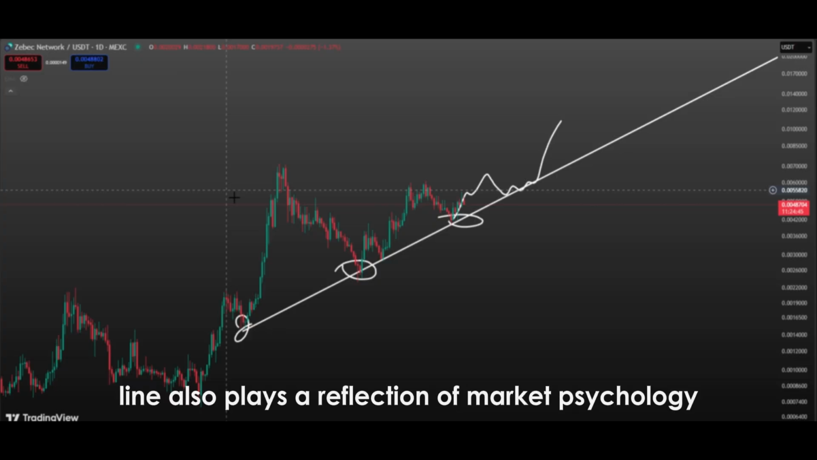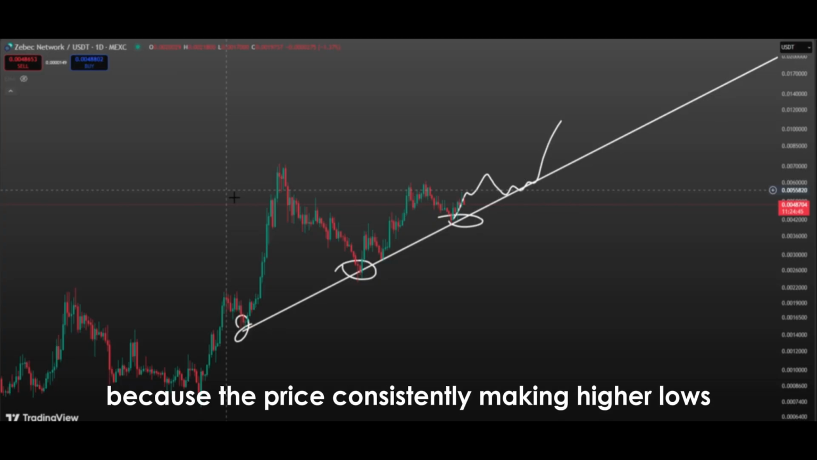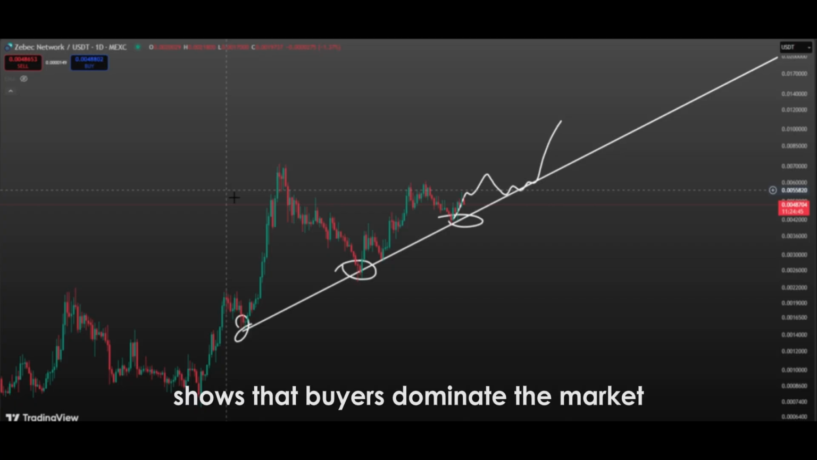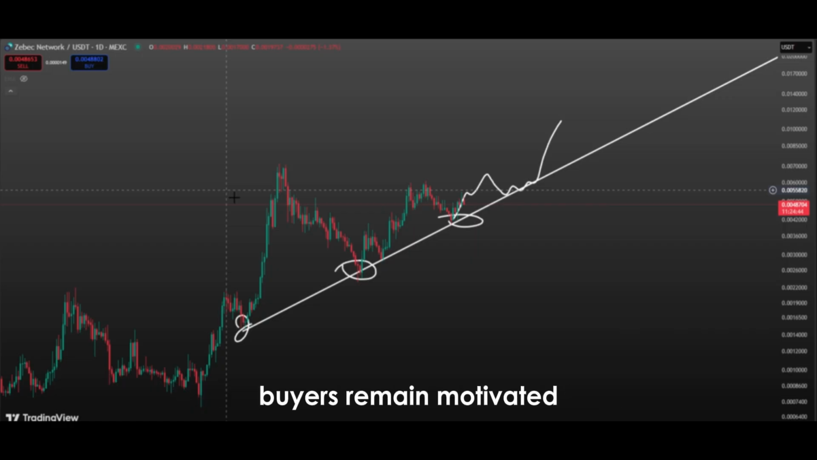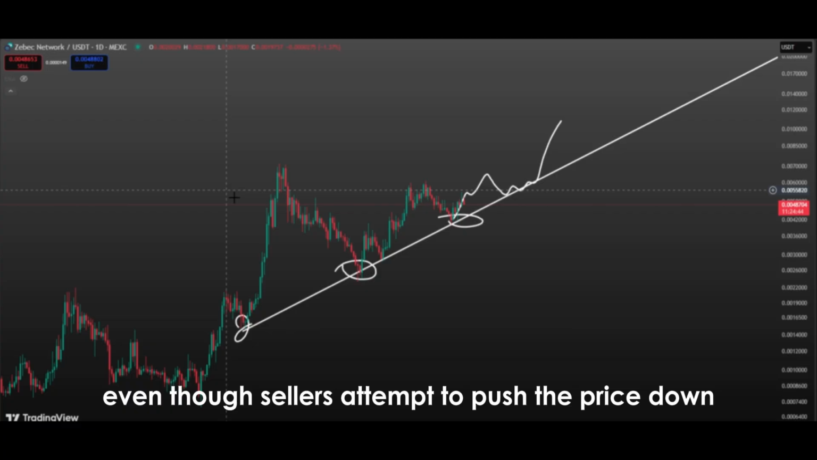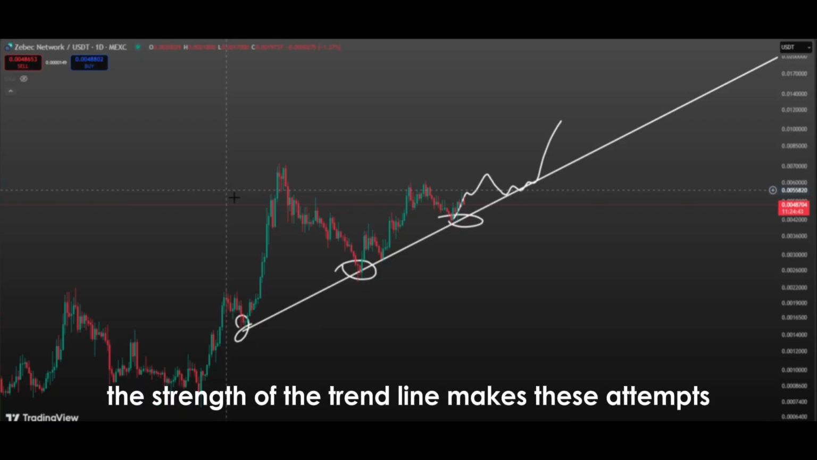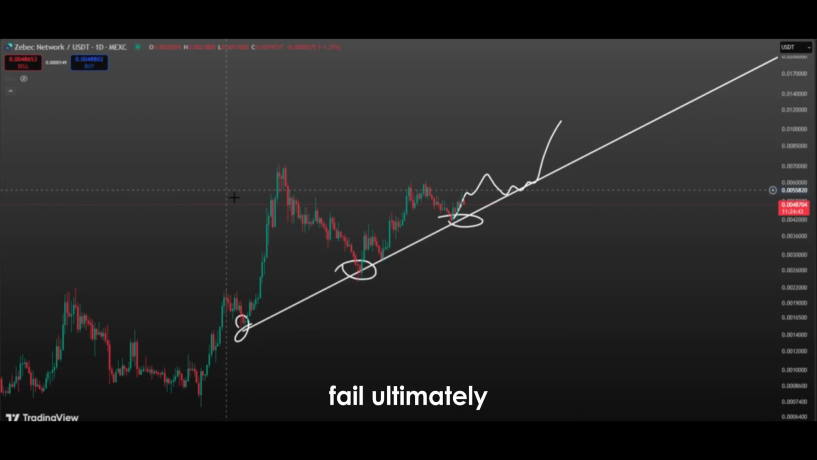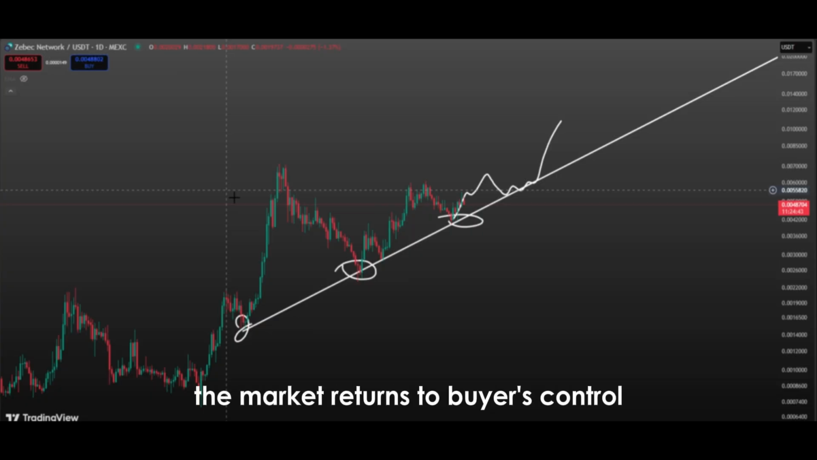An ascending trend line also plays a reflection of market psychology, because the price consistently making higher lows shows that buyers dominate the market. As long as the price stays above this line, buyers remain motivated. Even though sellers attempt to push the price down, the strength of the trend line makes these attempts fail. Ultimately, the market returns to buyers' control and the uptrend continues.